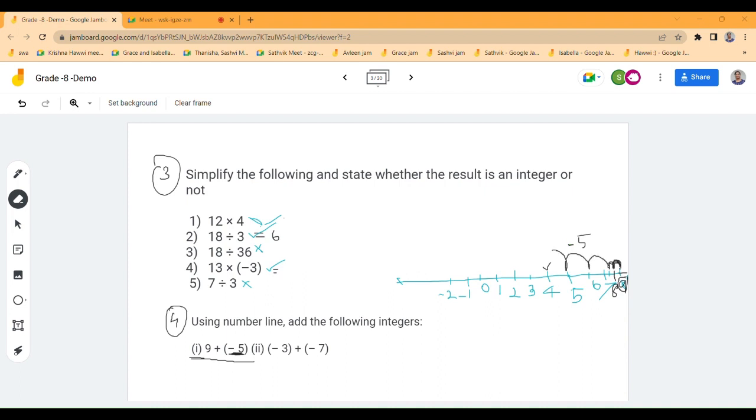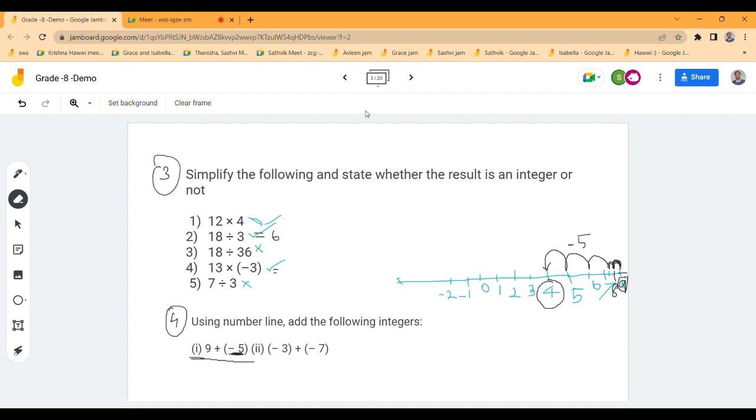And where did you reach now? Our current position is 4. 4, right? That's how you get the answer 4, on a number line. Okay, we'll go to the next screen.